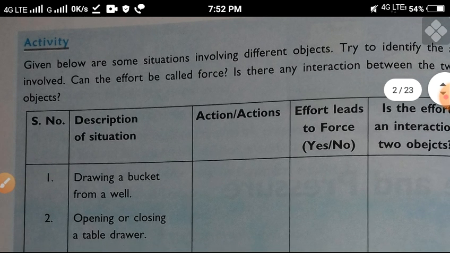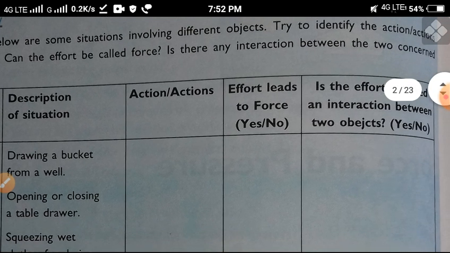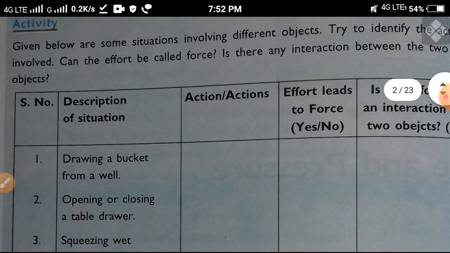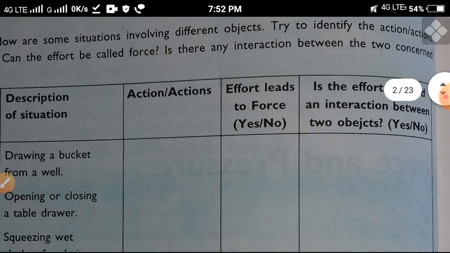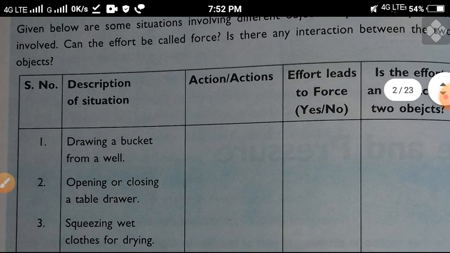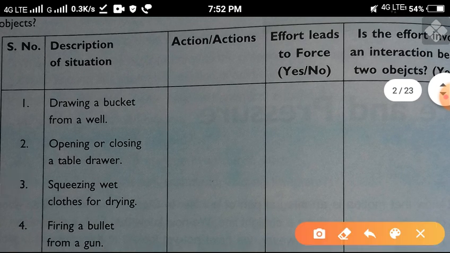The given below are some situations involving different objects. Try to identify the actions involved, which can be called force. Is there any interaction between the two concerned objects? Write their action. Here is the column. Fill in all these columns. Action.